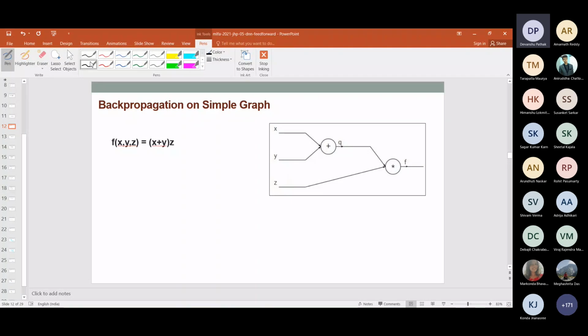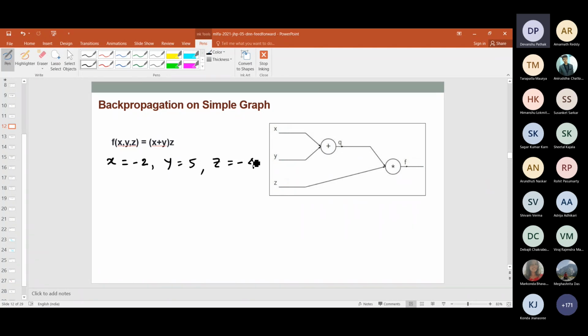Say x is equal to -2, then y is equal to 5, and then z is equal to -4. Those are the values on which I am going to compute the derivative over this graph.